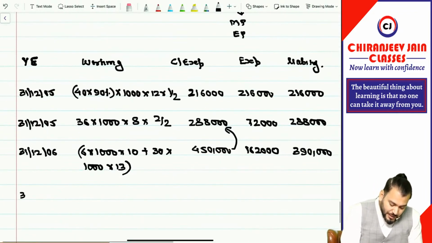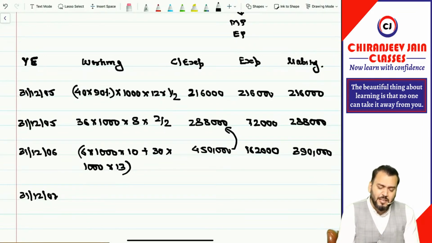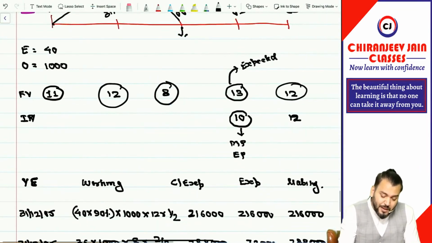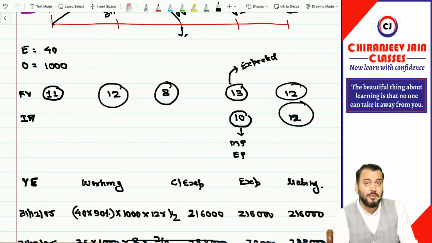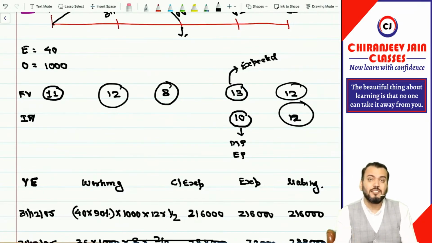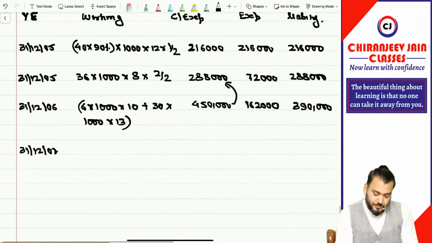Then last, 31st December 2007. Now 30 employees will be paid based on the intrinsic value. And at the end, both fair value and intrinsic value will always be the same. So at the end of the contractual life, intrinsic value and fair value will always be the same. So if intrinsic value is not given, we always take fair value for payment purposes. Got it? Yes, sir.